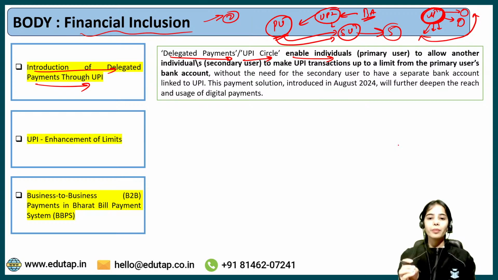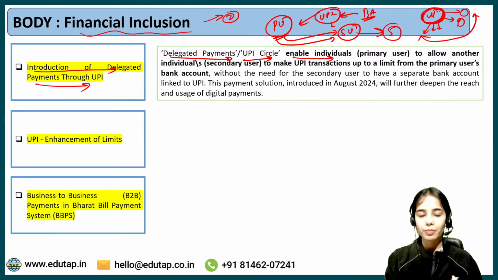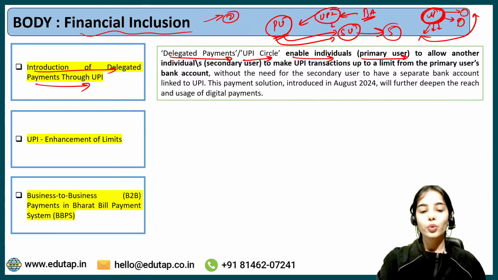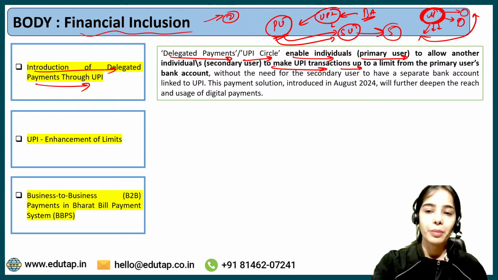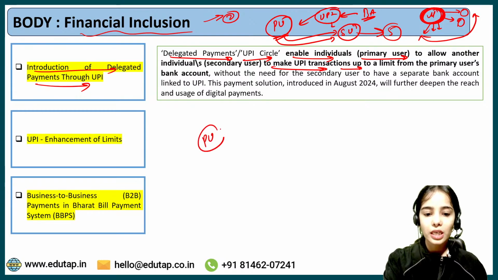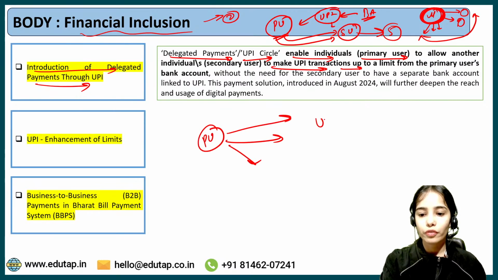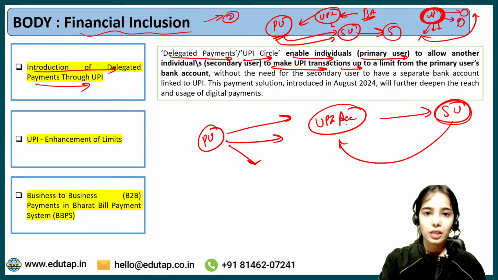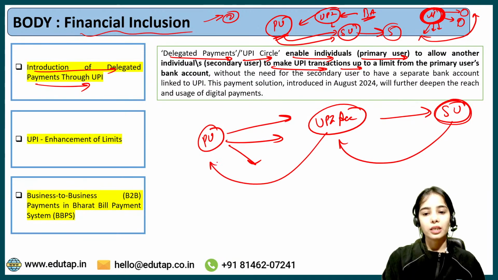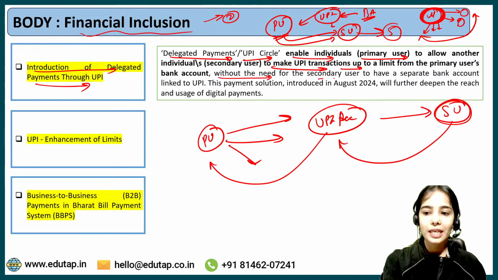So delegated payments or UPI Circle enable the primary user to allow another individual, the secondary user, to make UPI transactions up to a limit from the account of the primary user, without the need for the secondary user to have a separate bank account linked to UPI.